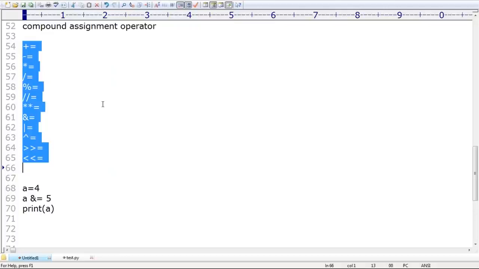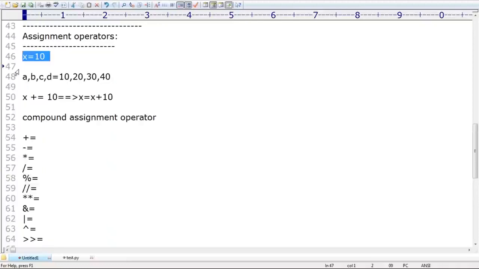Are you in a position to understand, right? Okay, that's all. So compound assignment operator is possible. Next, a single assignment operator is possible. Even chaining is also possible. How is it going to work?